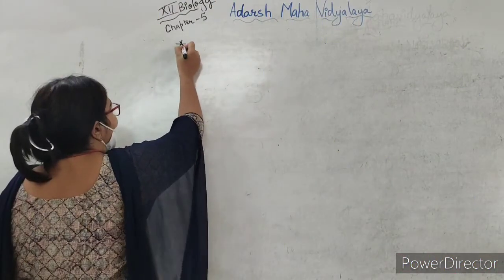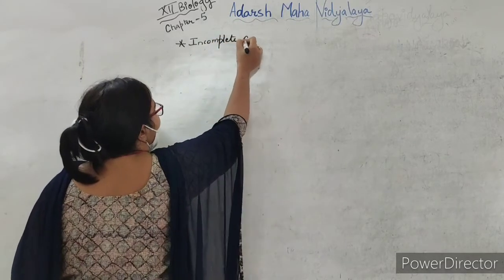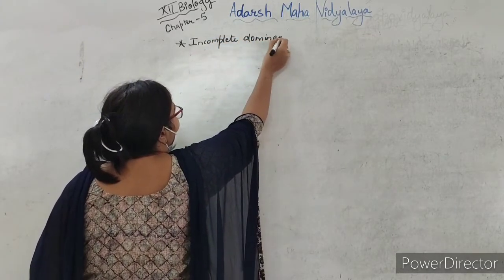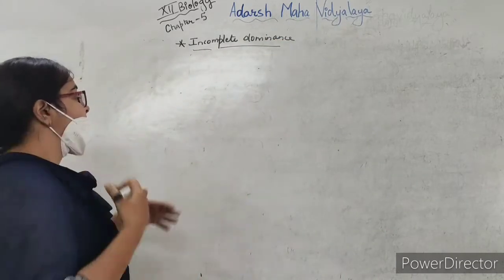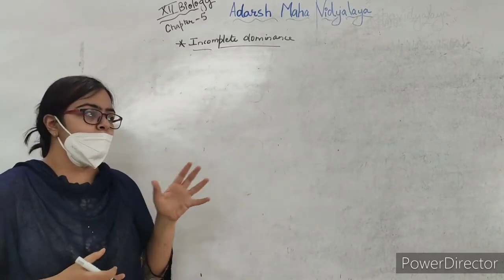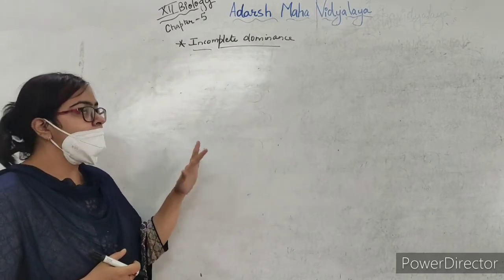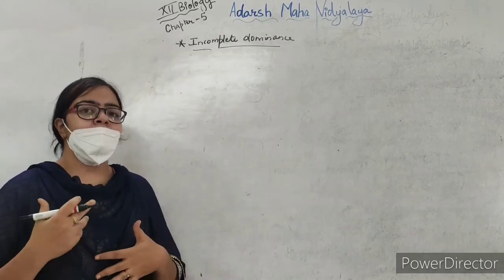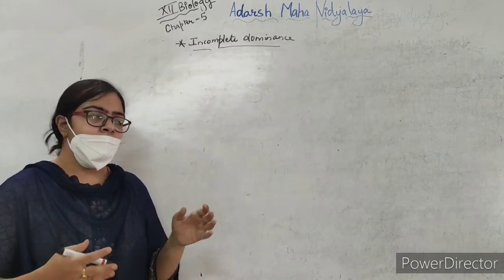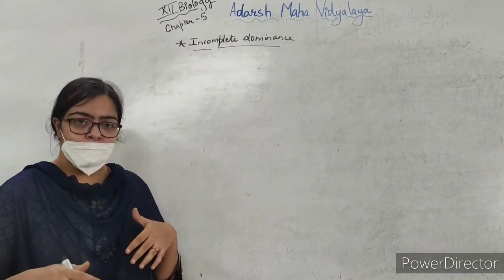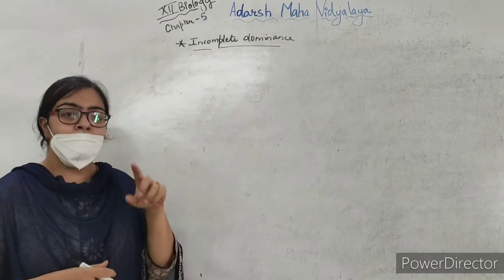Incomplete dominance. As the name suggests, there is incomplete dominance. The dominance which was seen in the monohybrid cross will not be seen here. When Mendel did the experiments on pea plant, he was getting similar results for every character, but when he took other plants, there was some difference and he observed incomplete dominance in other plants.